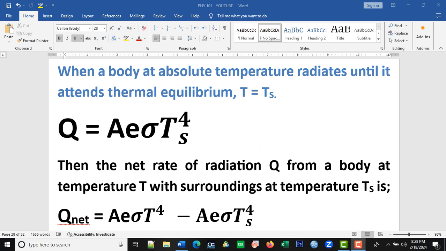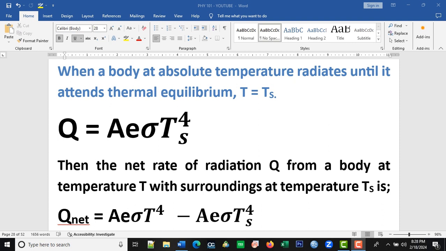At that point, we can say that the net rate of radiation of a body, Q, is given by A E rho T to the power 4, where Q is the net rate of radiation of the body, A is the area of the body, E is the emissivity, rho is simply the Stefan-Boltzmann constant, which is of the order 5.67 times 10 to the power minus 8, and T is the absolute temperature in Kelvin.